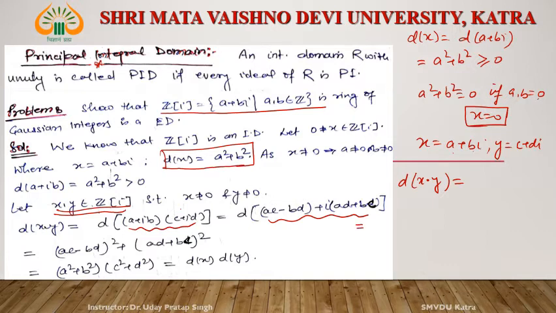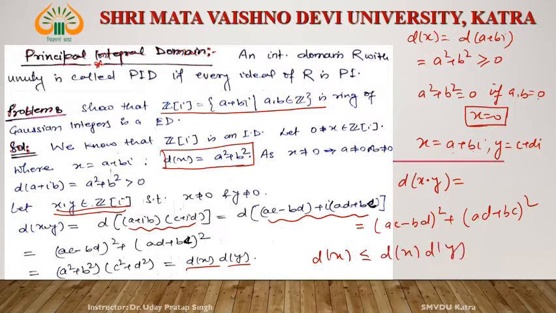And what is this thing? This thing is real part square, that is AC minus BD square, plus AD plus BC square. And this thing is nothing but A square plus B square, C square plus D square. And what is this? This is D of X into D of Y. So D of X is less than or equal to D of X into D of Y. The condition number 1 is true.